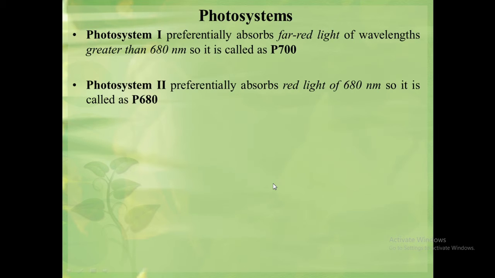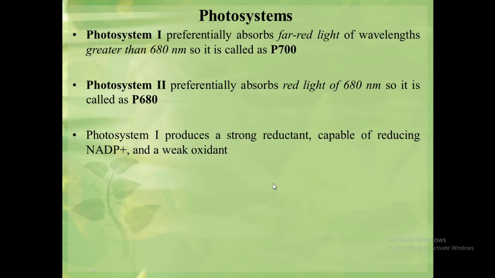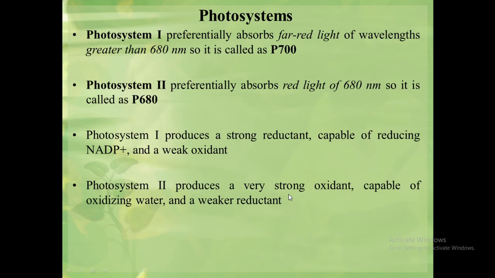There is another difference between PS1 and PS2. Photosystem 1 produces a strong reductant capable of reducing NADP plus and a weak oxidant, while photosystem 2 produces a very strong oxidant capable of oxidizing water and a weaker reductant.